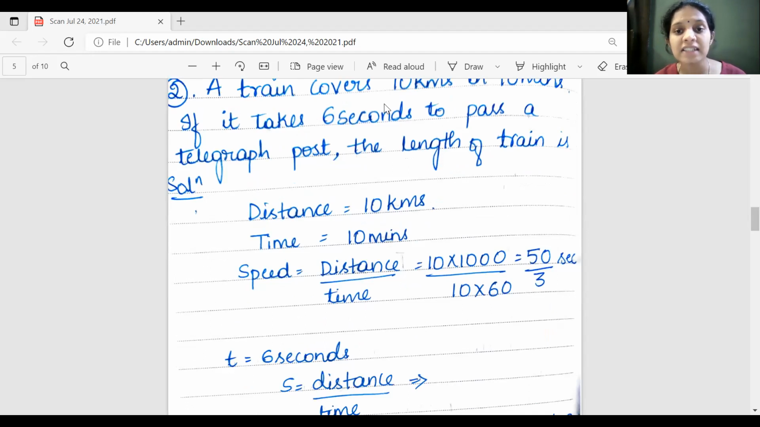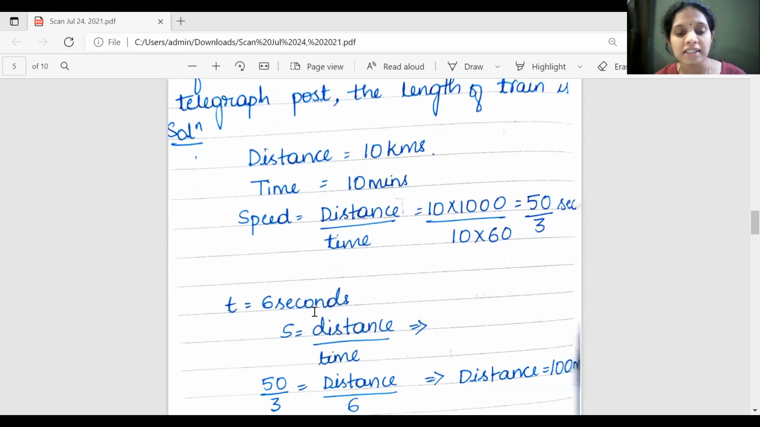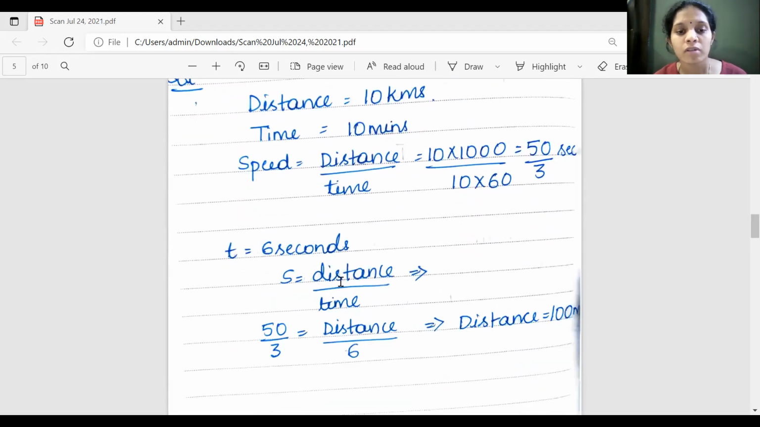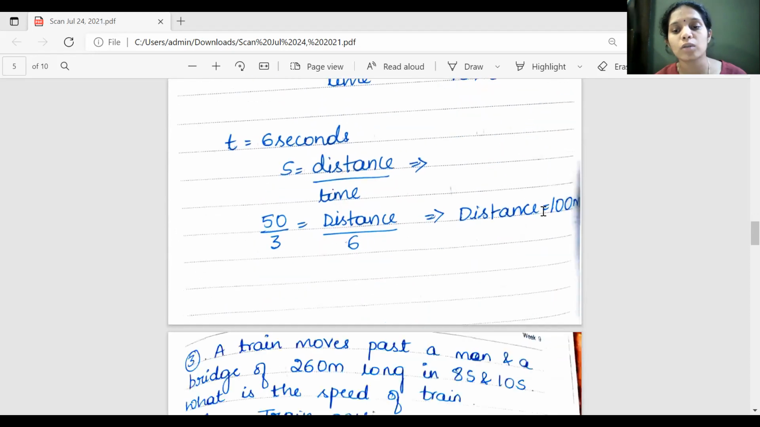If it takes 6 seconds to pass a telegraph post, time is 6 seconds. What is the length of the train? Speed is equal to distance by time, and distance is nothing but length. Length L is taken, time is taken as 6, and the speed I've calculated is constant, 50 by 3. If you calculate here, distance is equal to 100 meter.